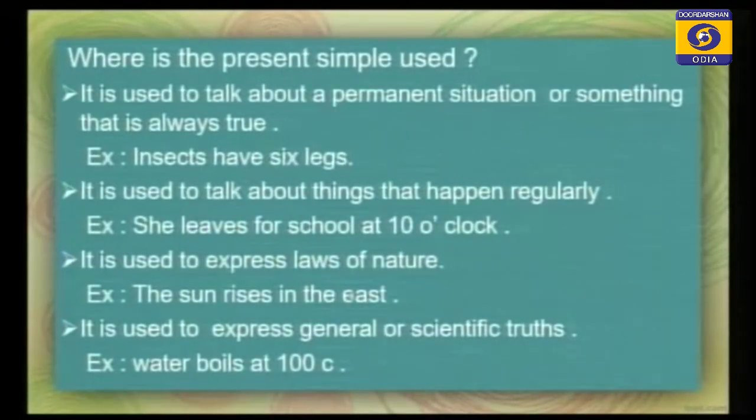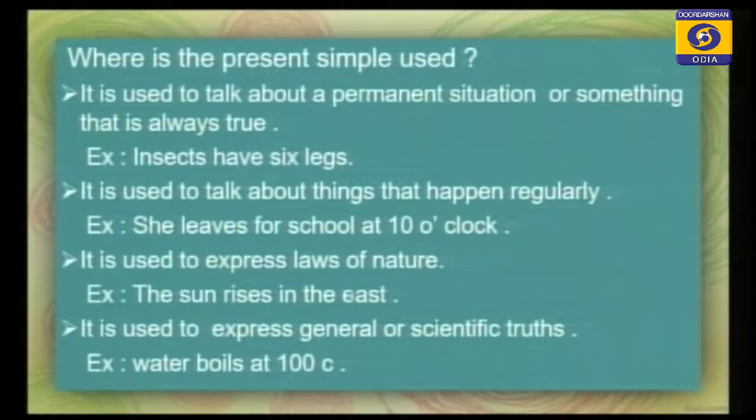Water boils at 100 degrees Celsius. This is a scientific truth, so we use simple present. Then, where is the present progressive used?